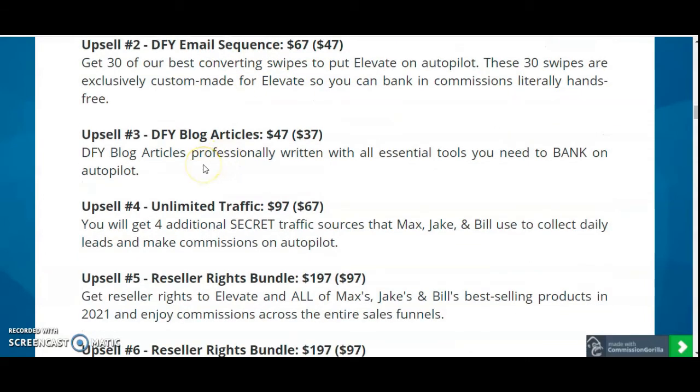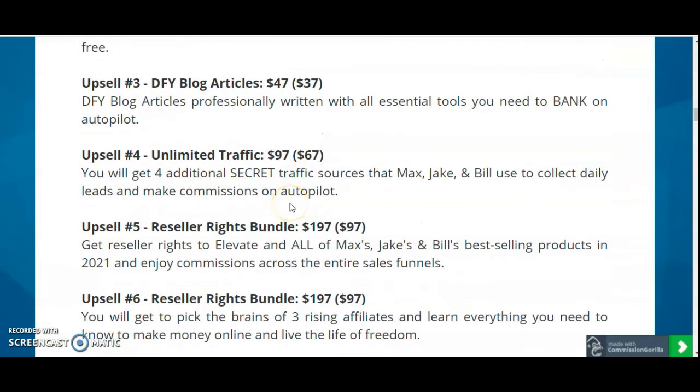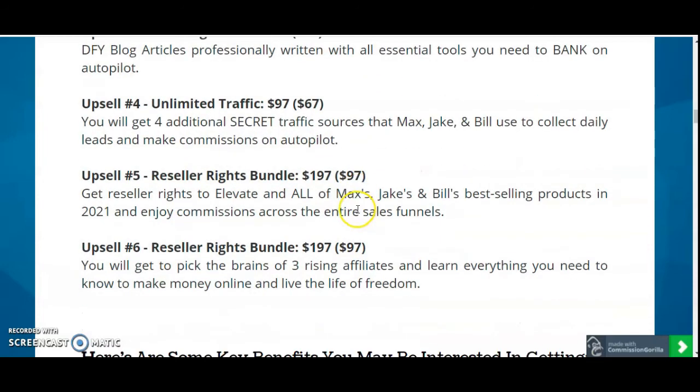Upsell number three, done for you blog articles. Professionally written with all the essential tools you need to bank on autopilot. And upsell number four, unlimited traffic. You will get four additional secret traffic sources from Max, Jake, and Bill. These three members are the creators of this product. It is used to collect daily leads and make commissions on autopilot.